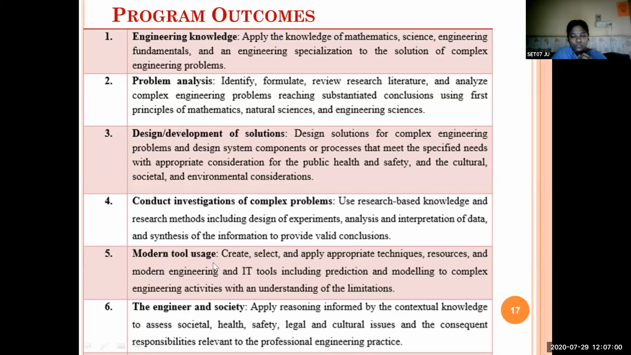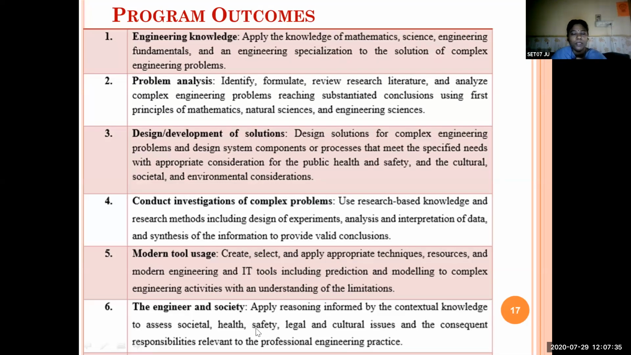You will be having some projects and practical sessions, hands-on training and labs, so that you will be learning how to use the modern tools and languages. In the same way, the sixth one is the engineer and society. Whatever specialization course you are doing, you are engineers, and you will have some responsibility to the society. You will be doing some service to the society in the form of health, safety, legal and cultural issues. So you are capable of solving any issues as an engineer for the society.